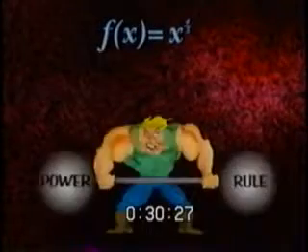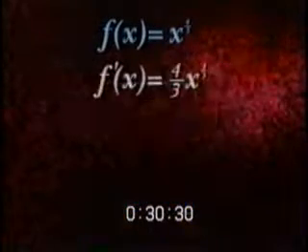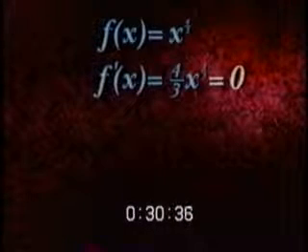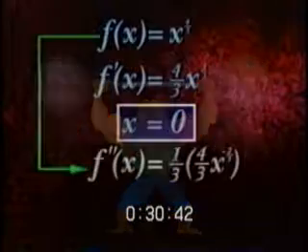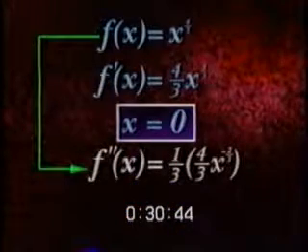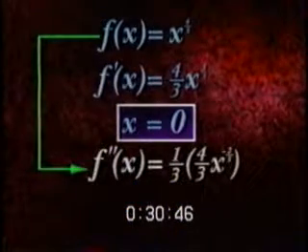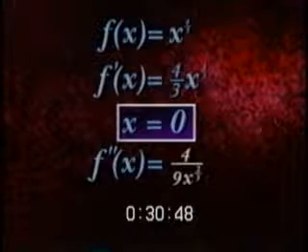Now here's another example of when the second derivative test backfires. If f of x equals x to the 4/3, then using the power rule, f prime of x equals 4/3 times x to the 1/3. Setting this equal to 0 and solving for x, we get x equals 0 as the critical point. Now, using the power rule again, the second derivative equals 1/3 times 4/3 x to the -2/3. This simplifies to 4 over 9x to the 2/3.